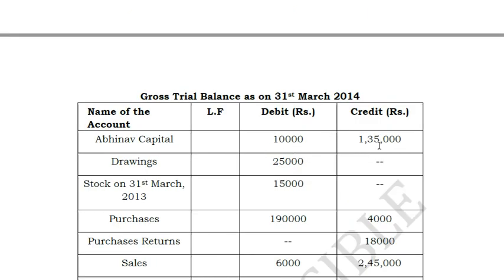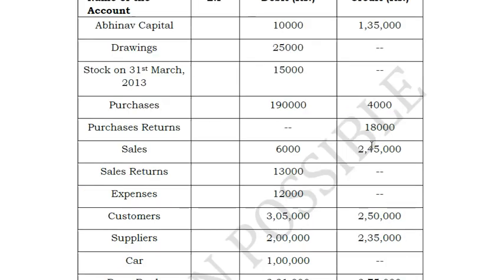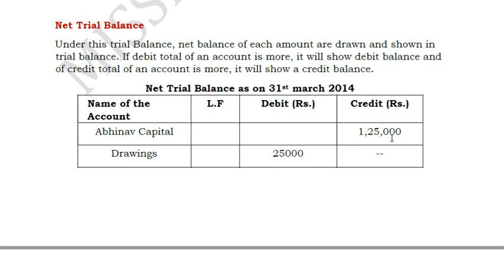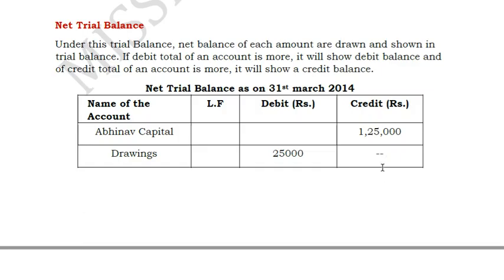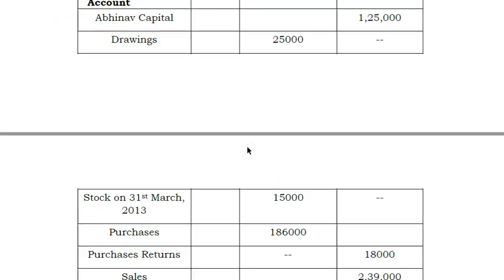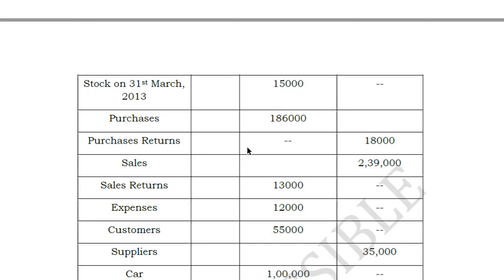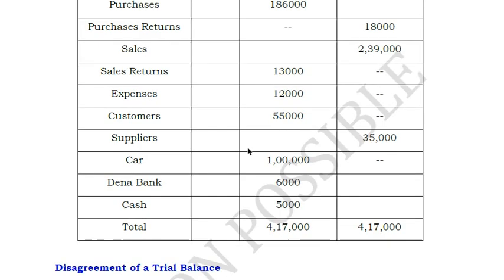So once 10,000 is deducted from here, there will be only a credit balance of 1,25,000. So that is what comes under your net trial balance. Both methods can be followed, friends. It is not mandatory that you should follow this method or that method. It is just for the sake of your convenience. You can follow any method, and this trial balance is nothing but carrying forward your ledger balances to your trial balance. That is the main purpose of this, friends.